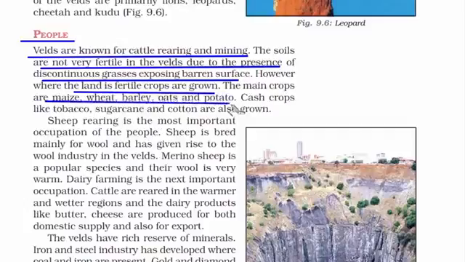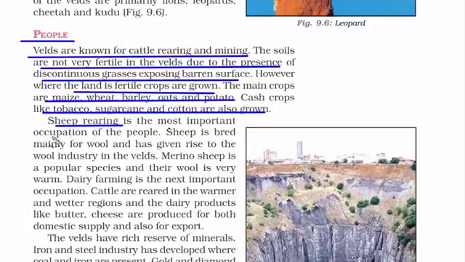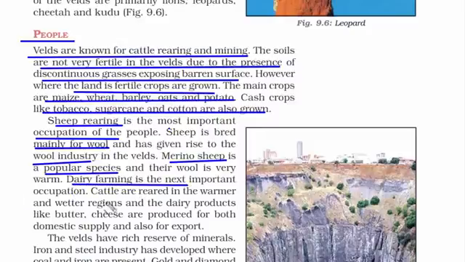The main crops that are grown are maize, wheat, barley, oats and potato. Cash crops like tobacco, sugarcane and cotton are also grown. A very common occupation for the people of this place is sheep rearing, mainly for wool, and the wool industry is very famous in this place. Merino sheep is a popular species and their wool is very warm. After sheep rearing, dairy farming is the next important occupation. Dairy products like butter and cheese are produced for both domestic and foreign markets.